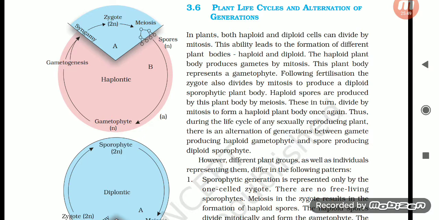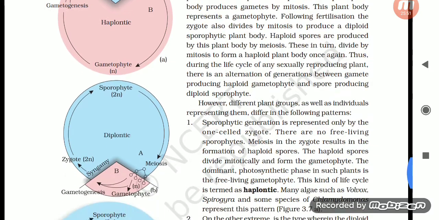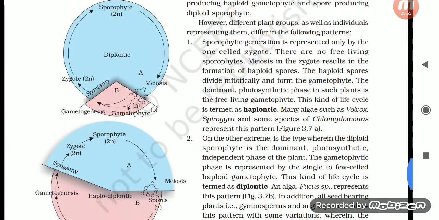However, different plant groups as well as individuals representing them differ in the following patterns. The sporophytic generation is represented only by the one-celled zygote. There are no free-living sporophytes. Meiosis in the zygote results in the formation of haploid spores. The haploid spores divide mitotically and form the gametophyte.